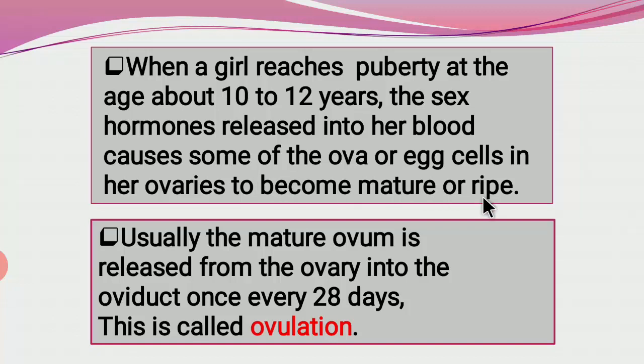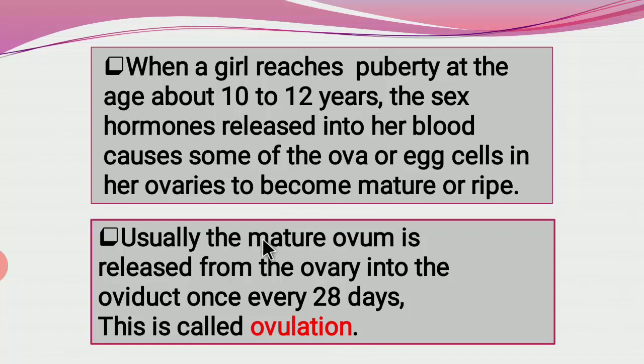See students, first of all we will just see the biological changes which occur in the body of the female, and afterwards we will discuss the system with respect to the hormonal changes. At the age of puberty, the sex hormone released into the blood causes the maturation of the ovum or egg.